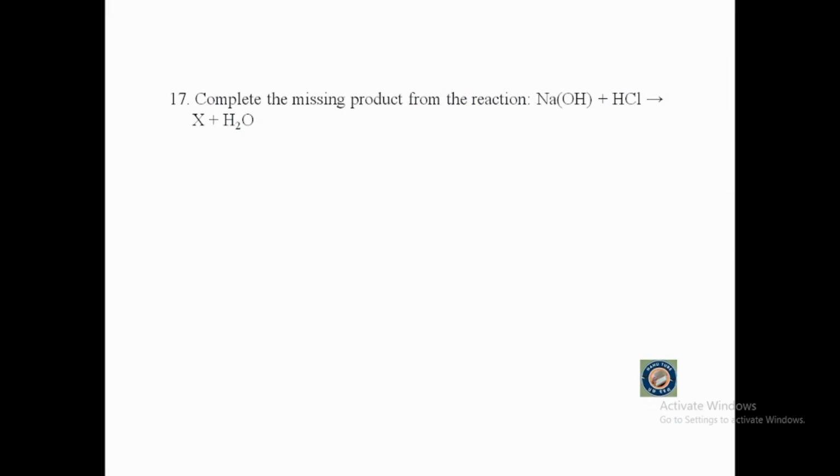Question number 17. Complete the missing product from the reaction NaOH plus HCl gives us X plus H2O. A. Sodium chloride, B. Water, C. Sodium hydroxide, or D. HCl.